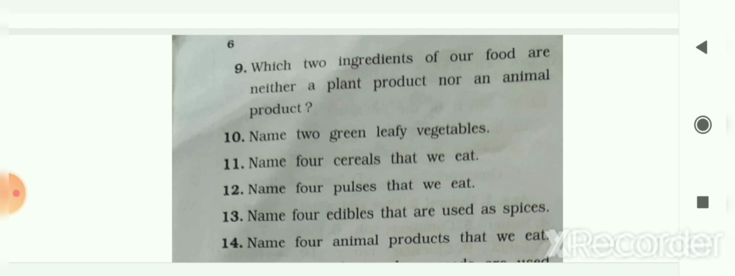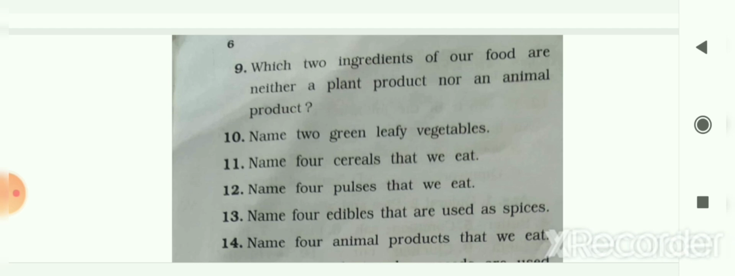Next is, name 2 green leafy vegetables. Number 10. So your answer is spinach and lettuce. Those are the leafy vegetables. Number 11, name 4 cereals that we eat. So name of the cereals. The answer of number 11 is wheat, millet, corn and jowar.